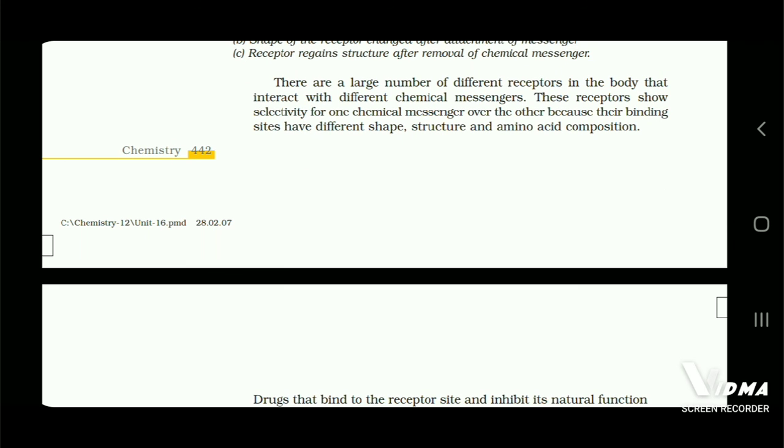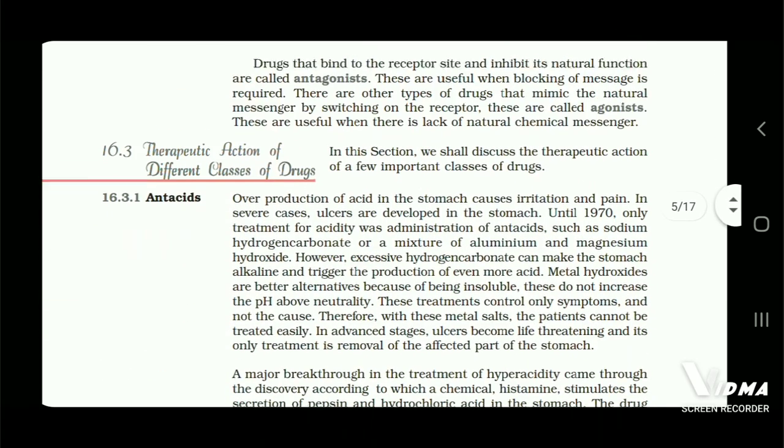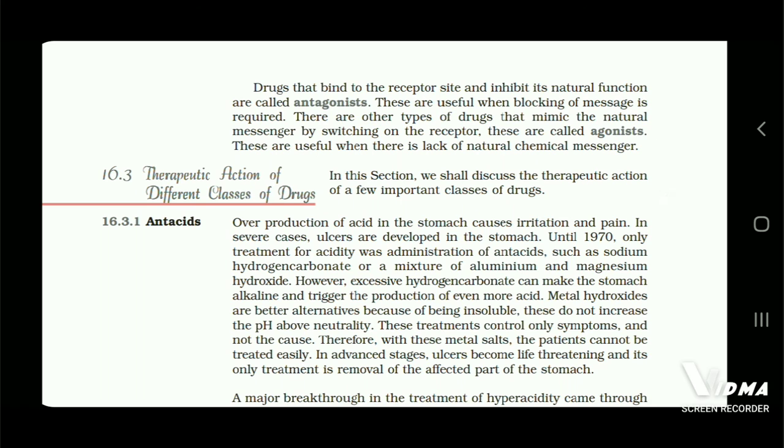There are a large number of different receptors in the body that interact with different chemical messengers. These receptors show selectivity for one chemical messenger over the other because their binding sites have different shape, structure and amino acid composition. Drugs that bind to the receptor site and inhibit its natural function are called antagonists. These are useful when blocking of a message is required. There are other types of drugs that mimic the natural messenger by switching on the receptor. These are called agonists. These are useful when there is a lack of the natural chemical messenger.